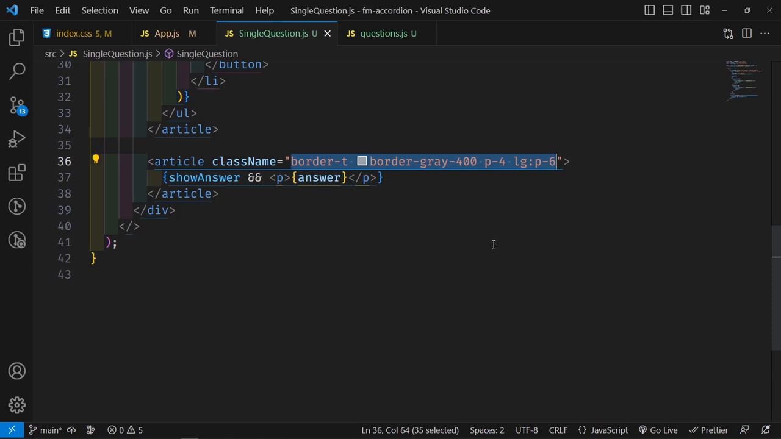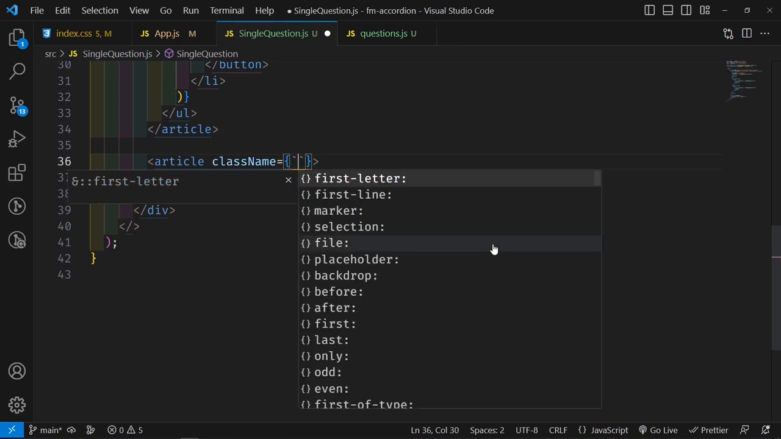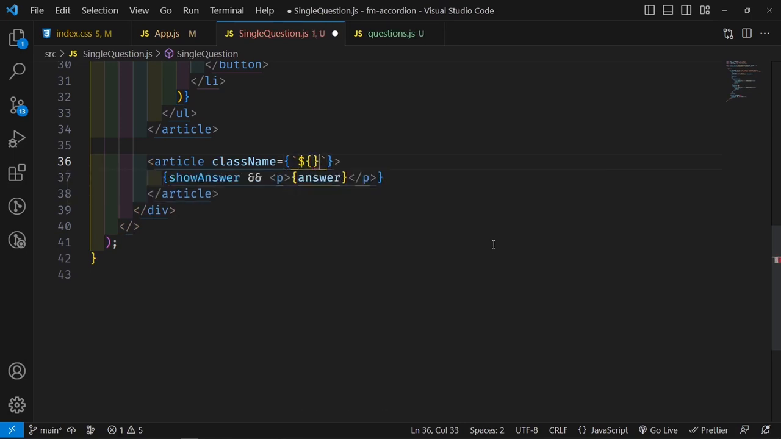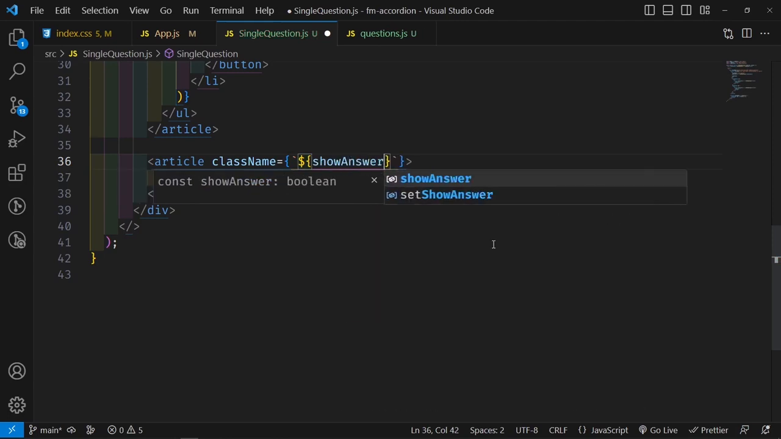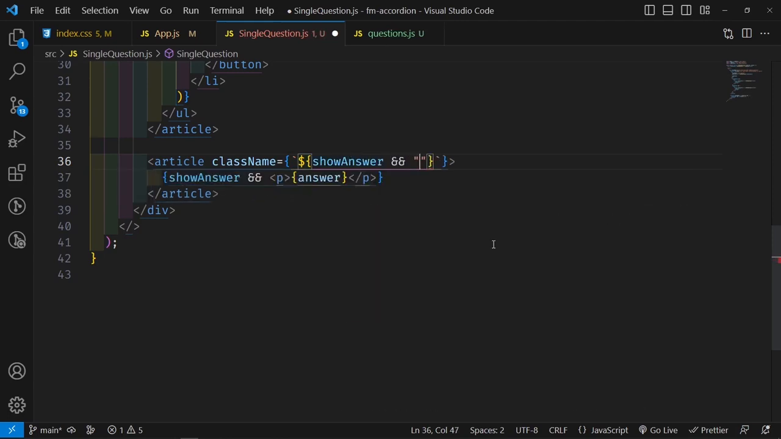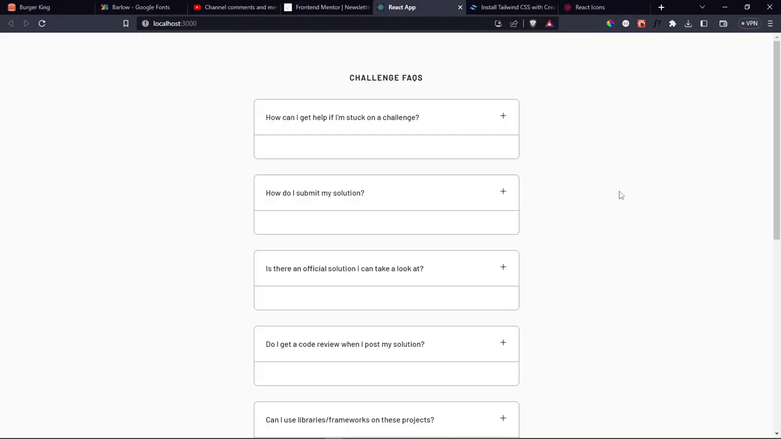So let me see, how do we do that? Let me cut this out, and then we're going to place in our curly brackets and then our backticks, and then a $ sign and then another curly brackets, and then we're going to say that when showAnswer is true, that's when we want these classes to apply. Let me see if that works.